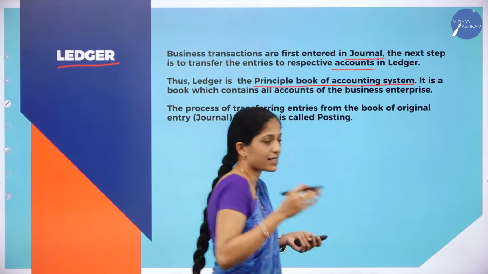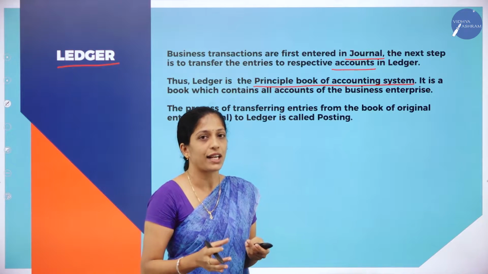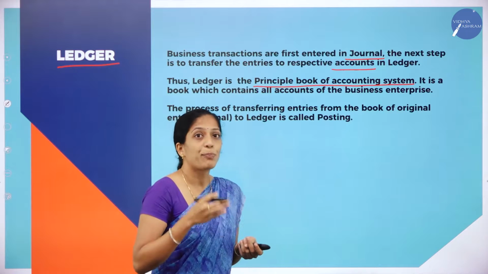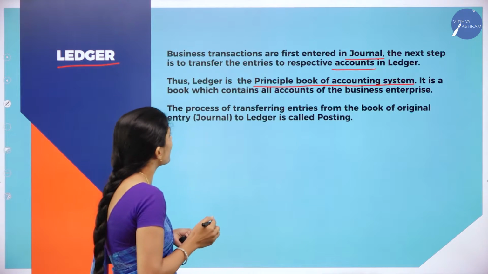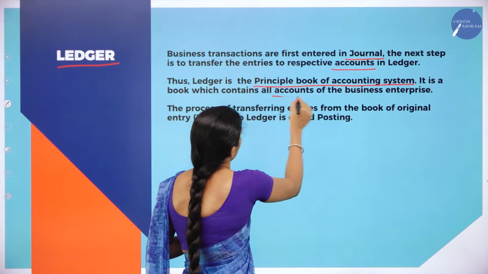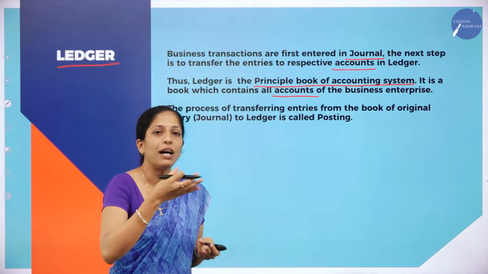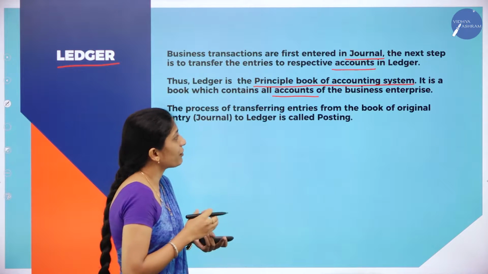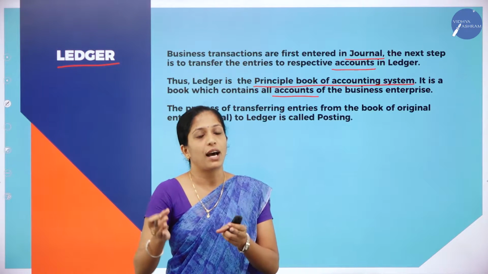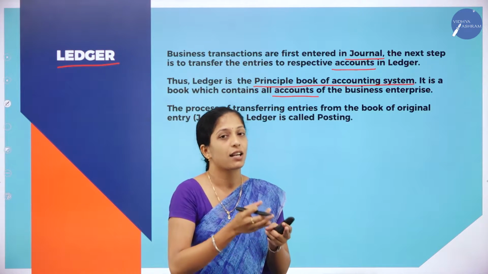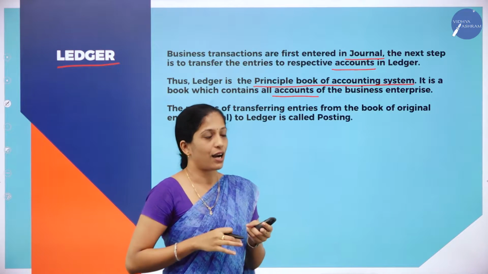My dear students, this you have to remember. Journal is called the book of original entry, whereas ledger is called the principal book of accounting system. It is a book which contains all accounts. This book contains all the accounts of a particular business enterprise. A particular type of transaction is placed in one particular place, which is known as what? Accounts. So ledger contains all the accounts.